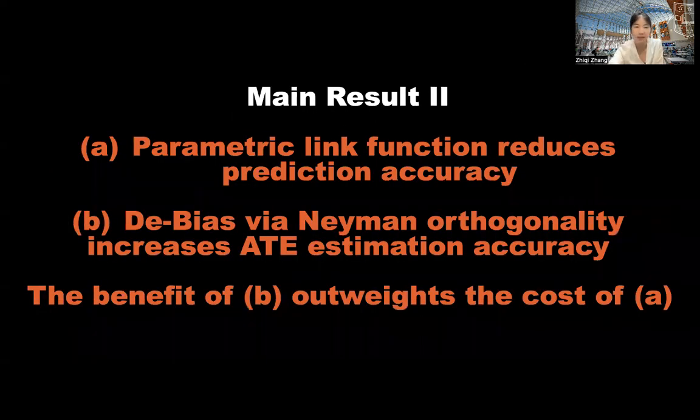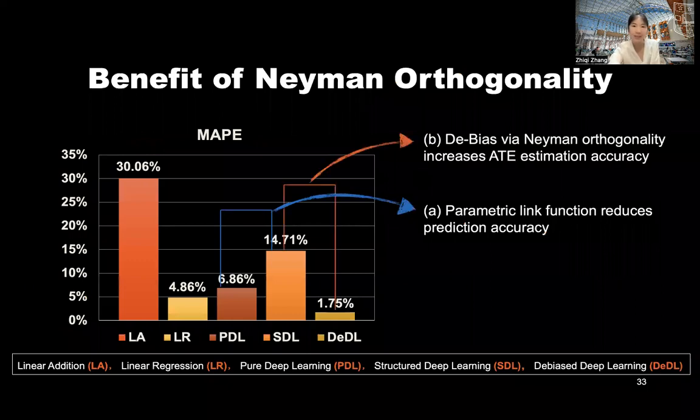The second result here is that the parametric link function reduces prediction accuracy. However, debiasing through Neyman orthogonality increases ATE estimation accuracy, and the benefit of B outweighs the cost of A. How is that?